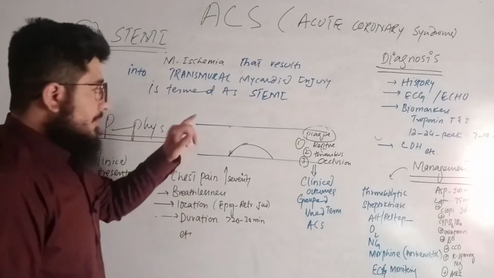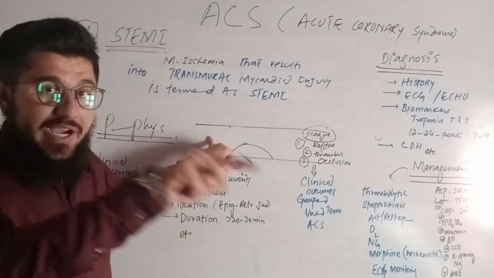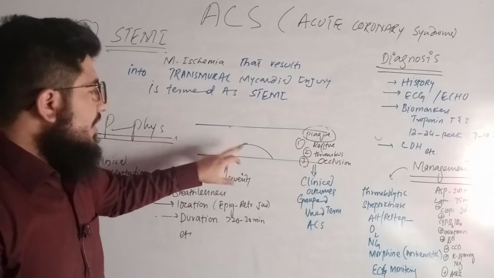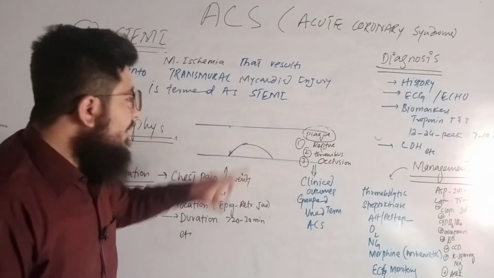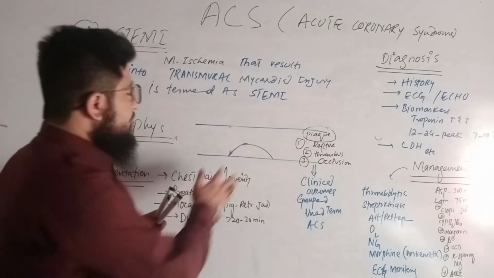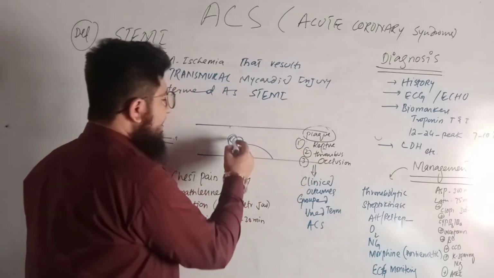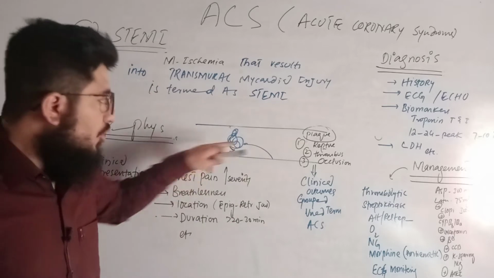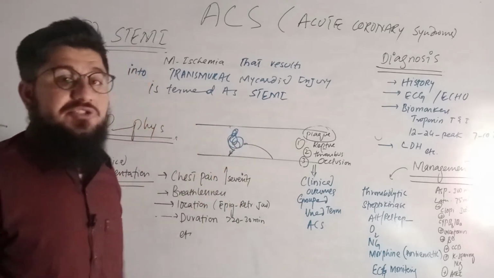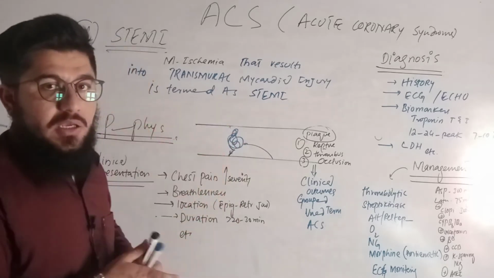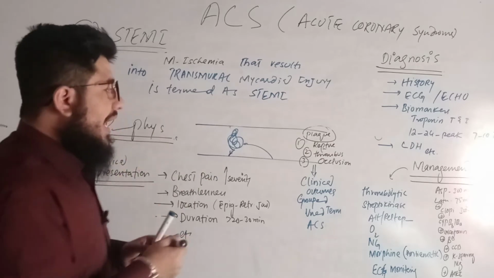Very simple. The myocardium is supplied by blood vessels, the coronary arteries, and there is a plaque formed. That plaque in the STEMI is ruptured, and this rupture results in thrombus formation, and that leads to occlusion of the coronary arteries. When this coronary artery is occluded, the blood supply is reduced. What will happen?